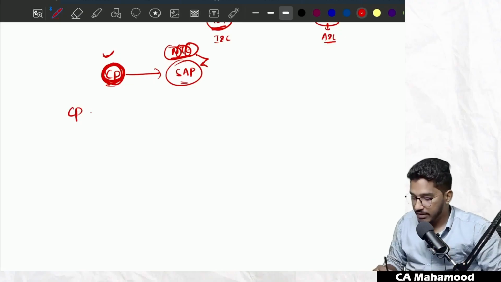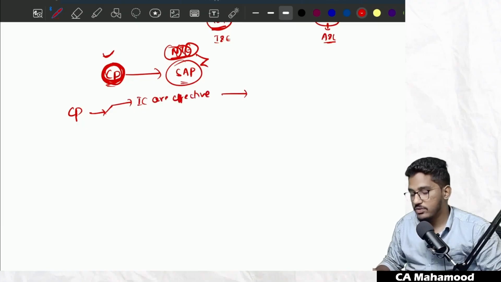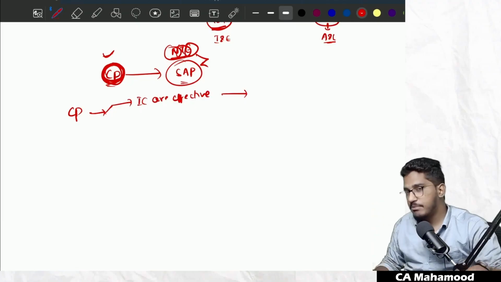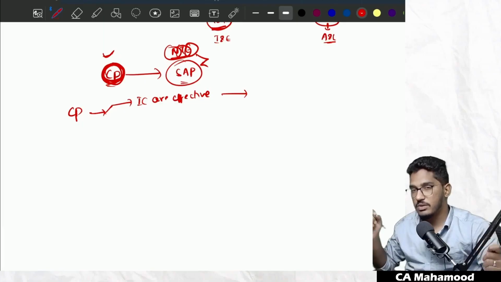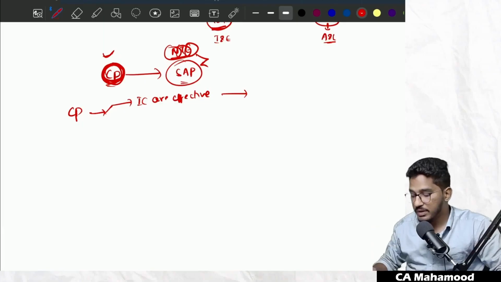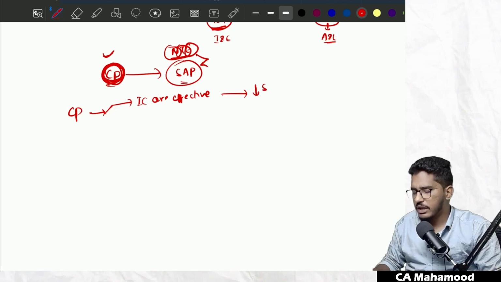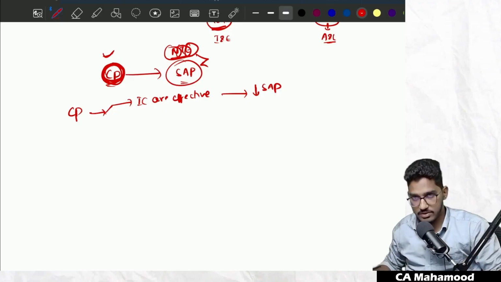If I give you an example, basically we perform compliance procedures to know whether internal controls are effective or not. For example, we performed compliance procedures and we came to know that internal controls are all operating effectively. I told you, we will not do 100% verification, we will try to do sampling. If internal controls are working very effectively in the organization, will we perform more or less substantive audit procedures? If the controls are very effective, we will perform less substantive audit procedures. We become comfortable with verifying a lesser number of entries.